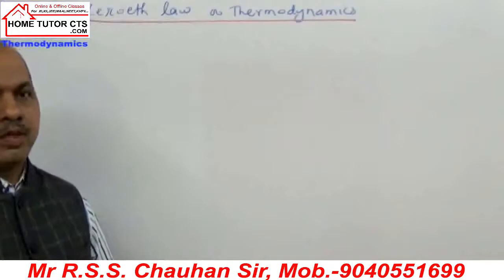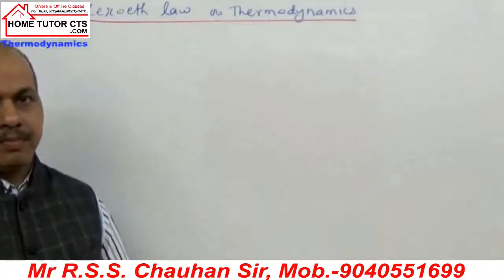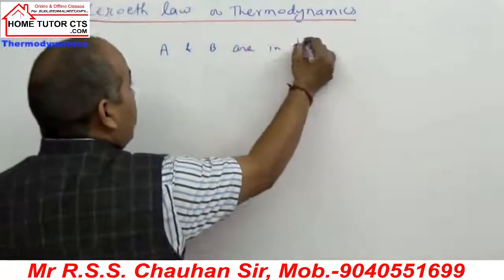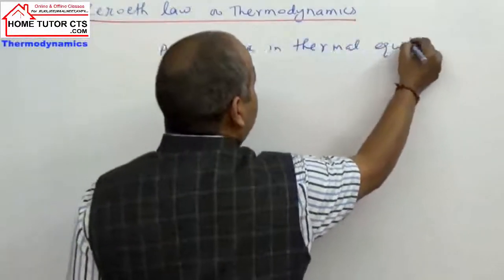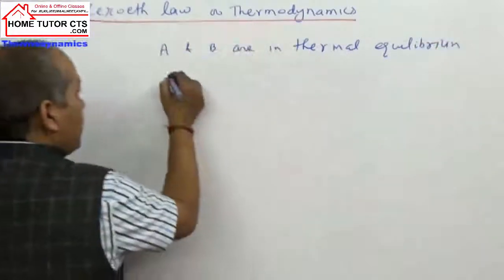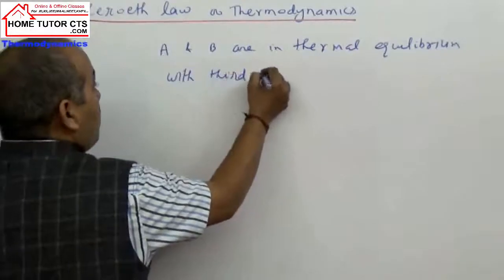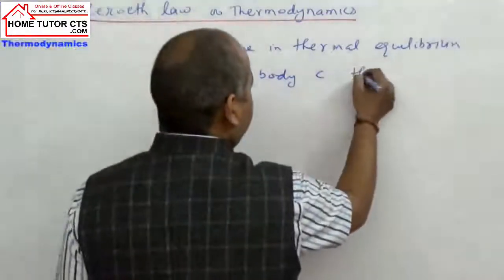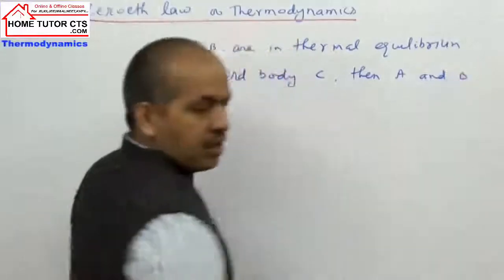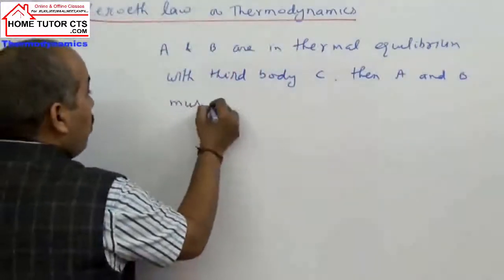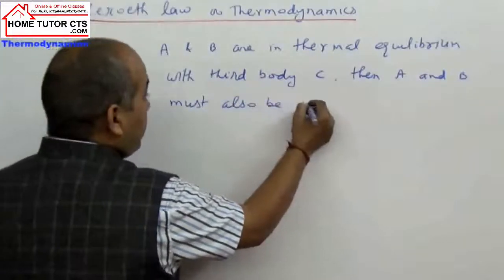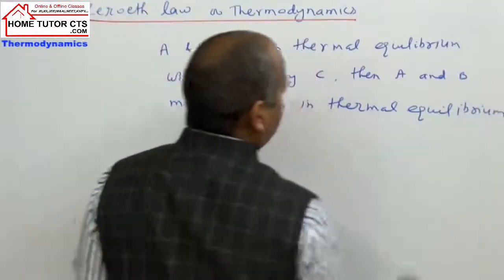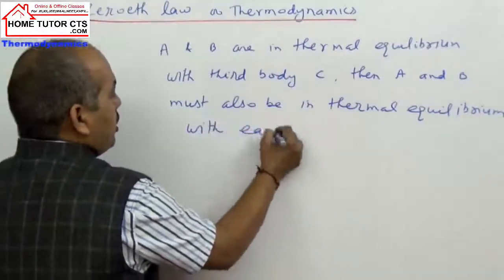If two bodies A and B are in thermal equilibrium with a third body C, then A and B must also be in thermal equilibrium with each other.